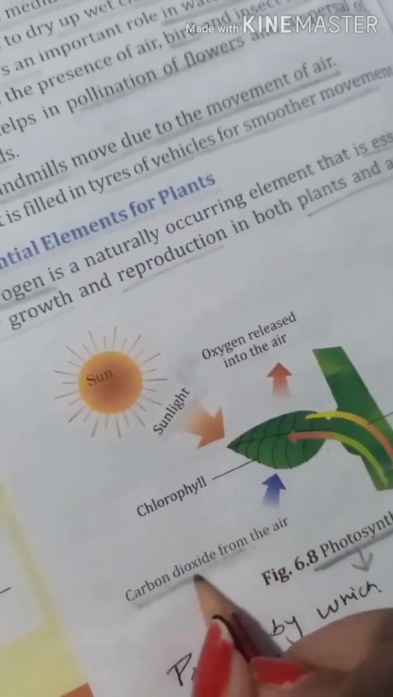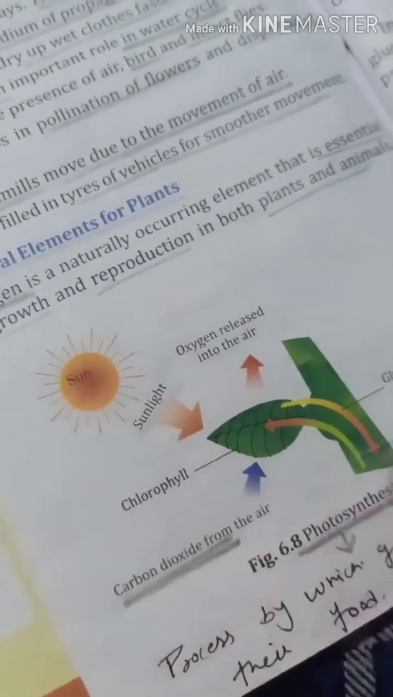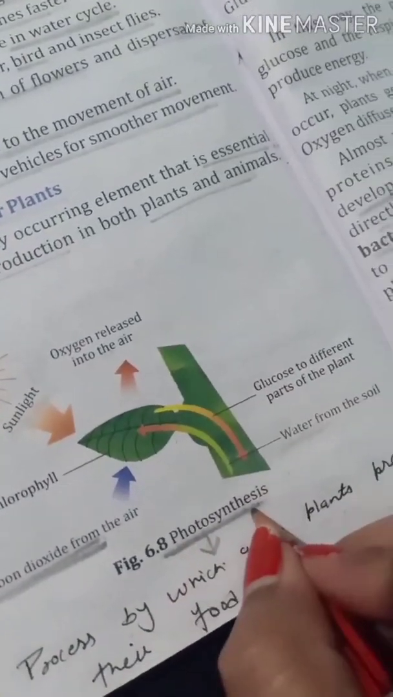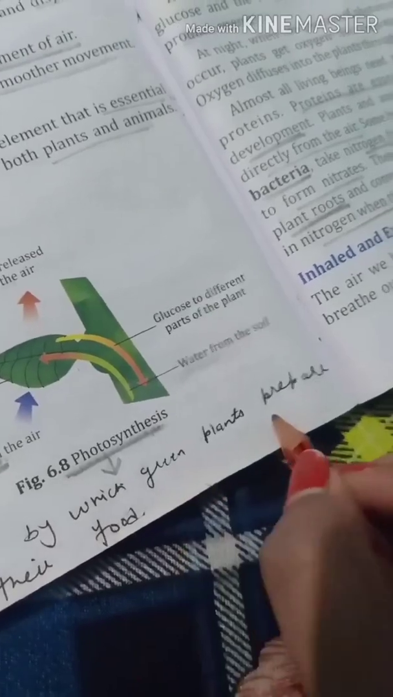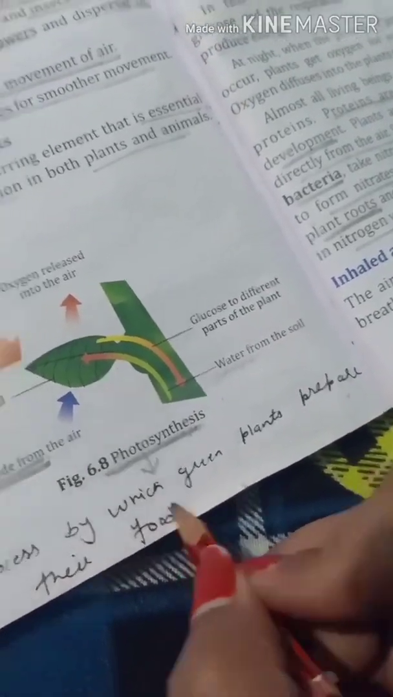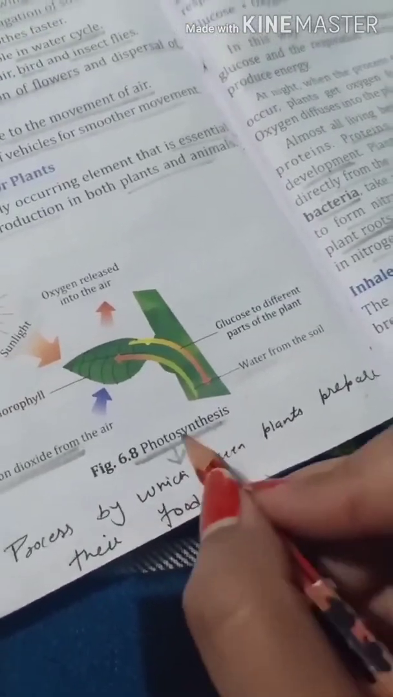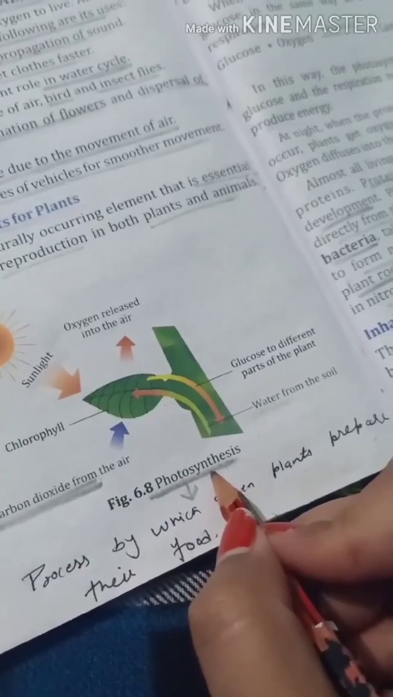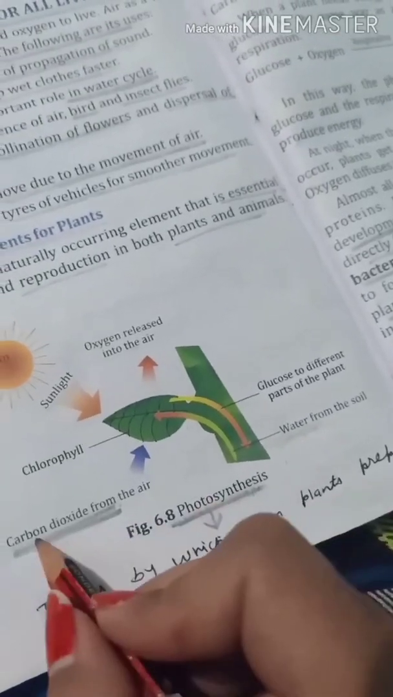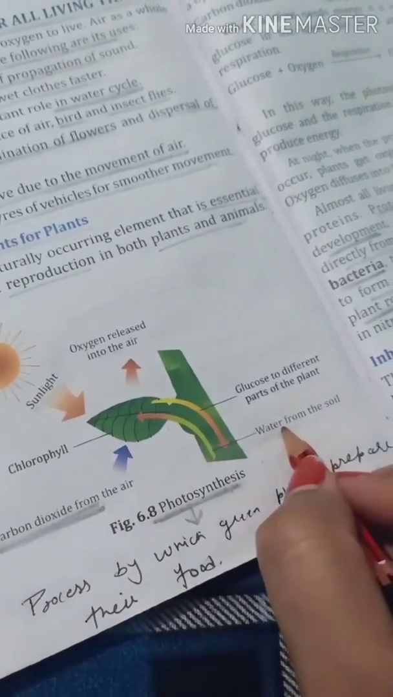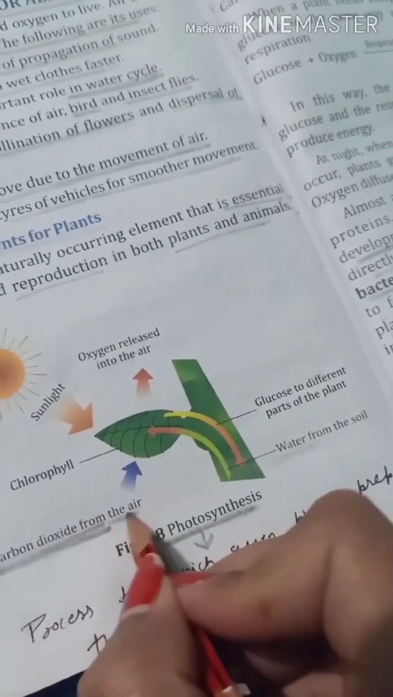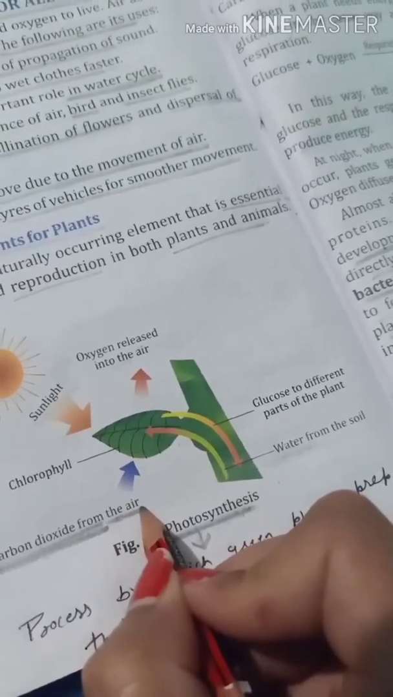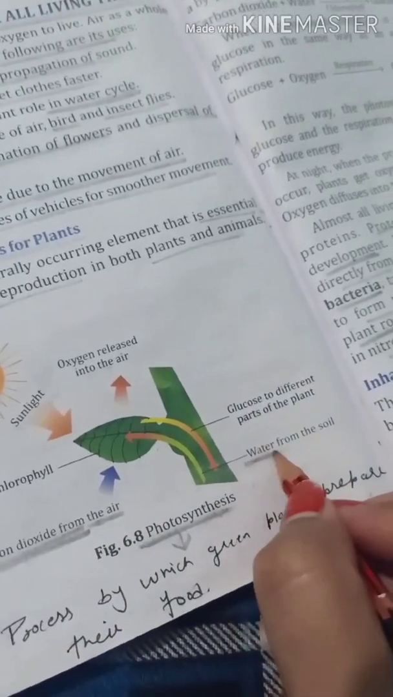Next we have carbon dioxide as essential element. For this we will do photosynthesis. Now photosynthesis is process by which green plants prepare their food. That is, green plants make their food by process of photosynthesis, and for this they require carbon dioxide and water. Now carbon dioxide they get from air, and water they get from soil.